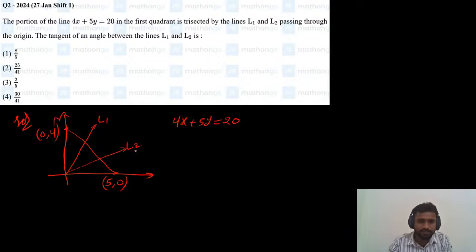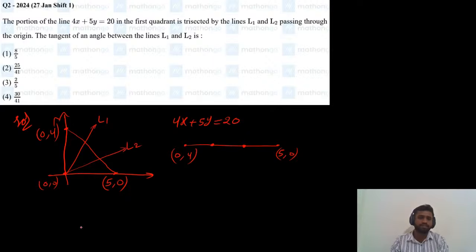Now if you draw these separately, this is 0 comma 4 and this is 5 comma 0. This is the origin. We need to find the points of trisection. Already in 10th you are familiar with finding the point of trisection. Let us assume this point as A and this point as B.